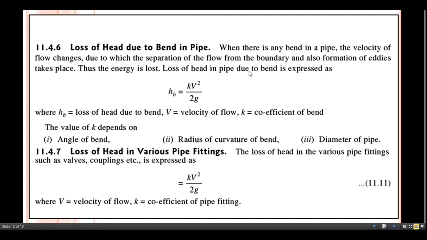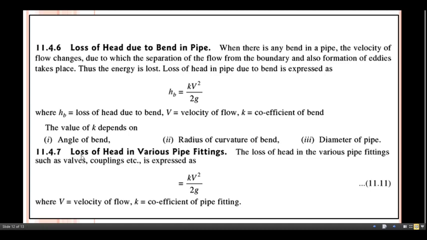Loss of head in pipe due to bend is expressed as Hb equals K into V square divided by twice g, where Hb equals loss of head due to bend, V equals velocity of flow, K indicates the coefficient of bend. The value of K depends on angle of bend, radius of curvature of bend, and third point, diameter of pipe.